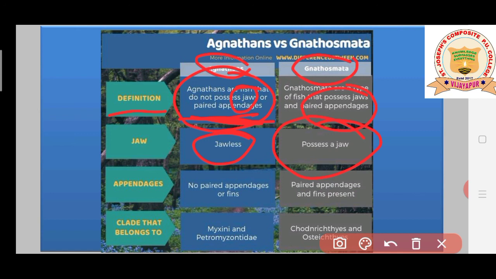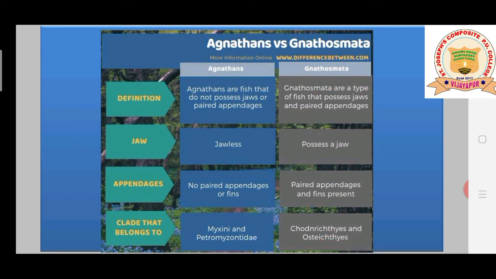Okay, now here examples for this group of Agnatha animals we can give: Myxine and Petromyzontidae. This is one more example we can see, and like this, the Chondrichthyes and Osteichthyes are going to be considered as examples for animals which belong to the Gnathostomata.